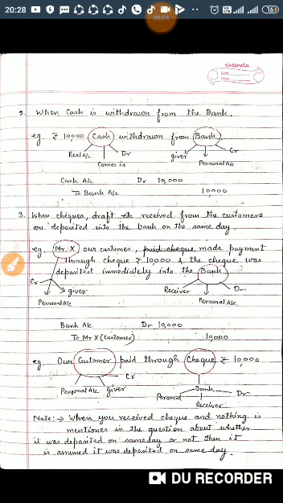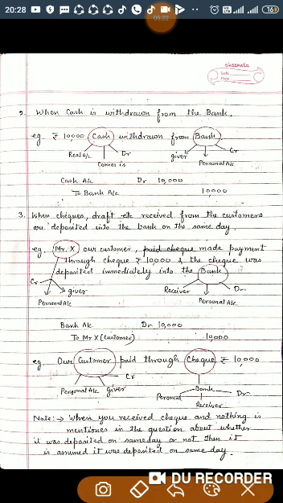Now, third point is when checks, drafts. When I say draft, it means bank drafts. When checks, drafts, etc. received from the customer are deposited into the bank on the same day. For example, Mr. X, our customer, made payment through check rupees 10,000 and the check was deposited immediately into the bank. This is a transaction. So in this, whenever we say check or bank draft, it means bank is involved, right?